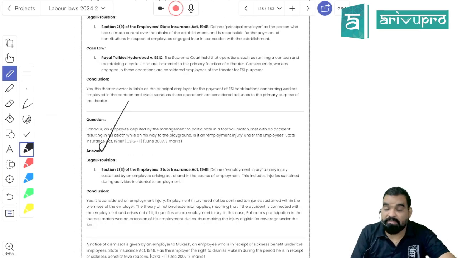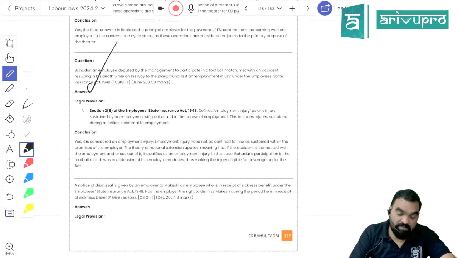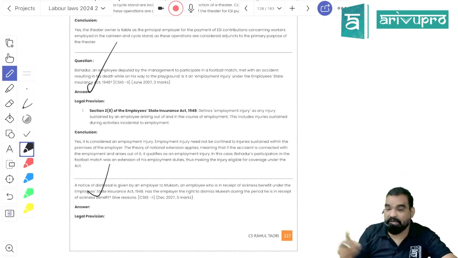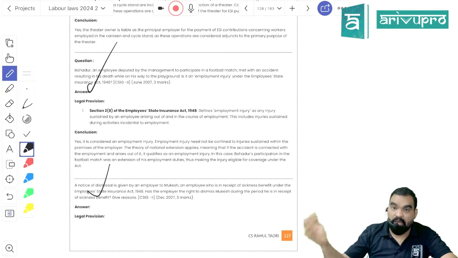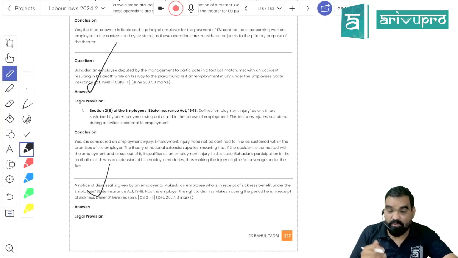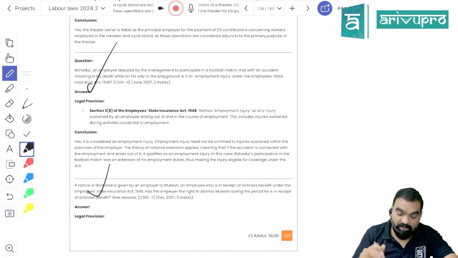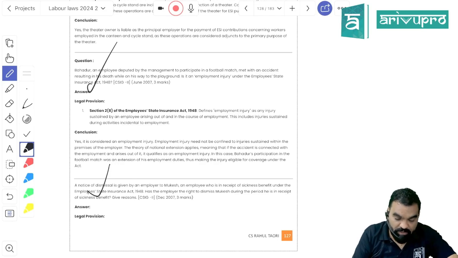If the employer has deputed you to play a football match, any injury caused there even will create a kind of connection between game and the employment. It will be treated as what? Notional extension of employment, and will be treated as what? Employment injury, right?